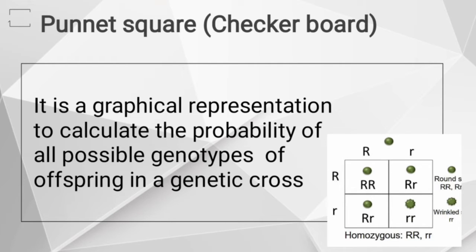Next is Punnett square or checkerboard. It is a graphical representation to calculate probability of all possible genotypes of an offspring in a genetic cross. Using this checkerboard, we can calculate all possible genotypes of the offspring in a cross.